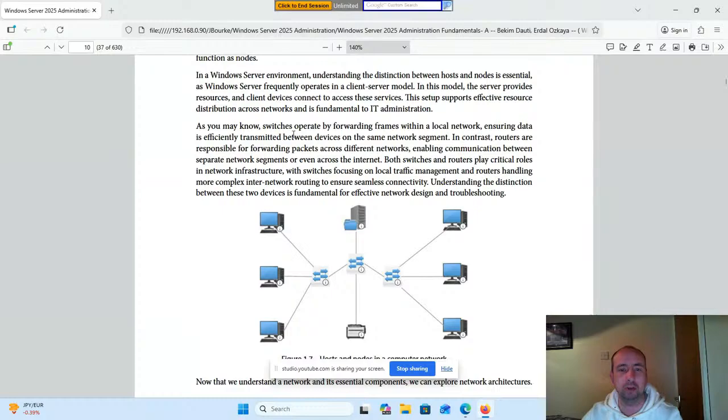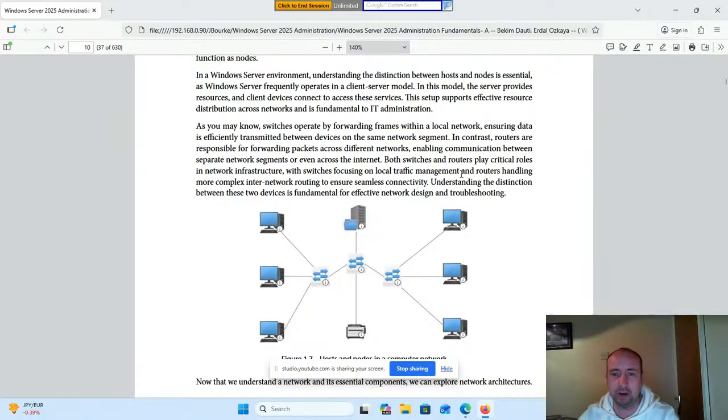As you may know, switches operate by forwarding frames within a local network, ensuring data is efficiently transmitted between network devices on the same network segment. In contrast, routers are responsible for forwarding packets across different networks, enabling communication between separate network segments or even across the internet.